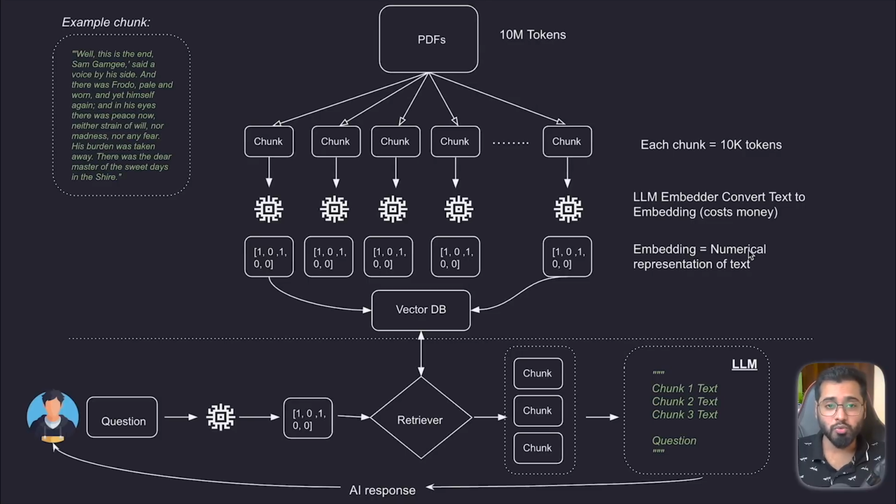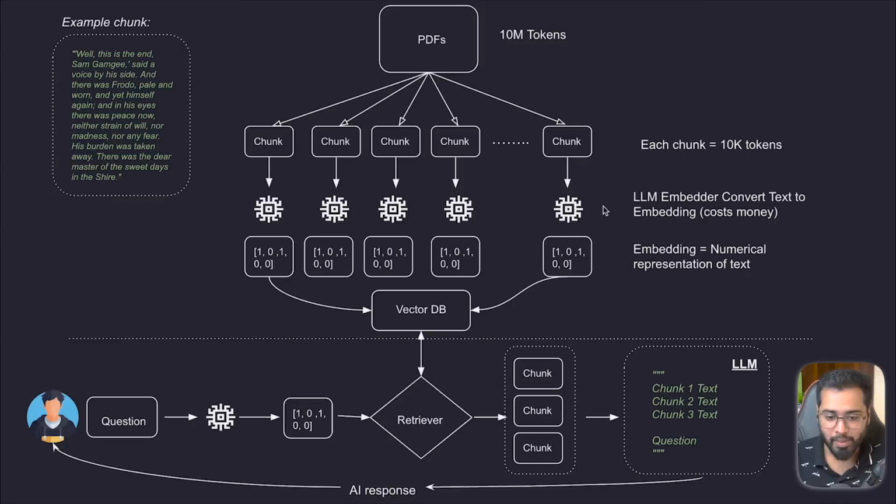So now that we know what embeddings are and what vector databases are, let's continue with the flow. We have split the big document, or a huge book, or pretty much anything, into several chunks, which is the first step. The second step, we are converting each of those chunks into vector embeddings. Remember, vector embeddings are mathematical representations of the text in the chunks. So how can we convert it?